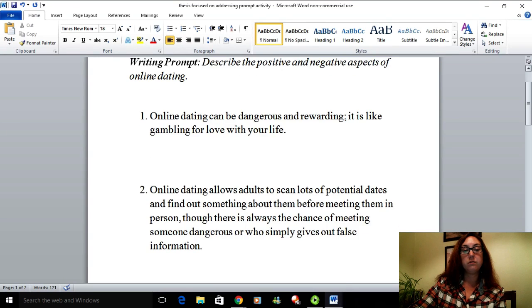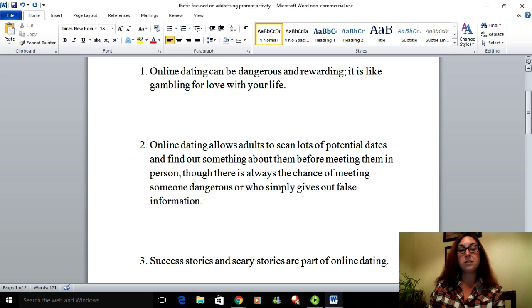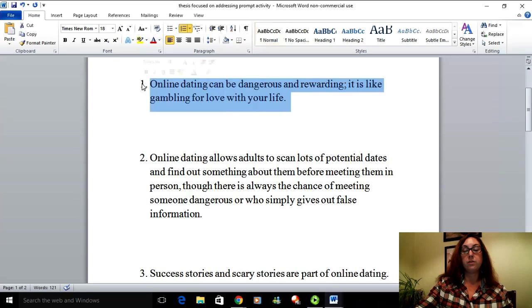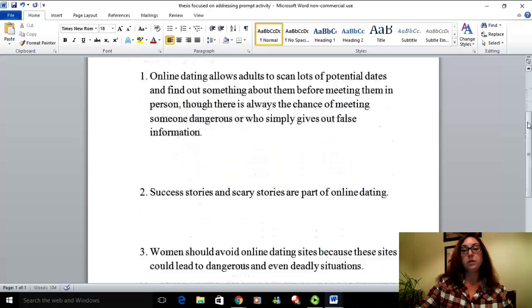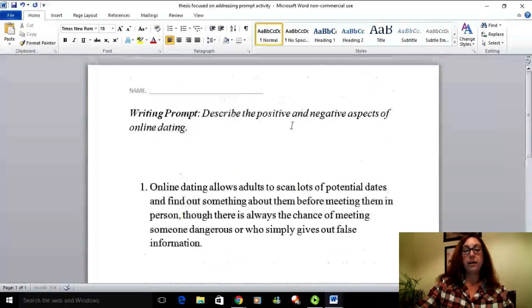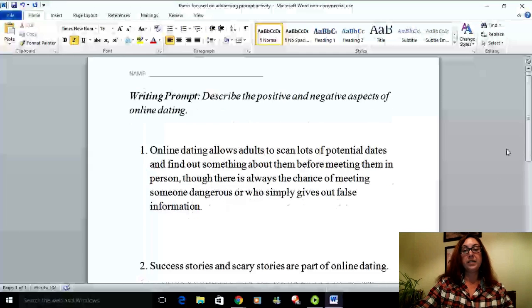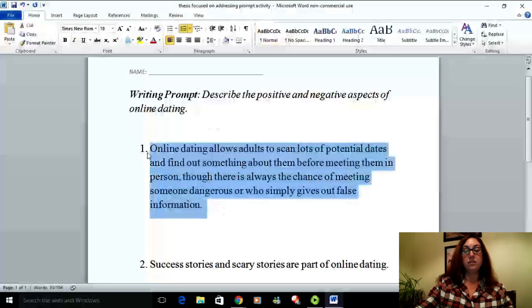Now if we look at the next one, it says online dating allows adults to scan lots of potential dates and find out something about them before meeting them in person, though there is always the chance of meeting someone dangerous or who simply gives out false information. So again, if we come back up to the top, where we're looking at that writing prompt, it talks about lots of potential dates, finding out something before, those are positive. Dangerous, false information, that would be that negative stance.